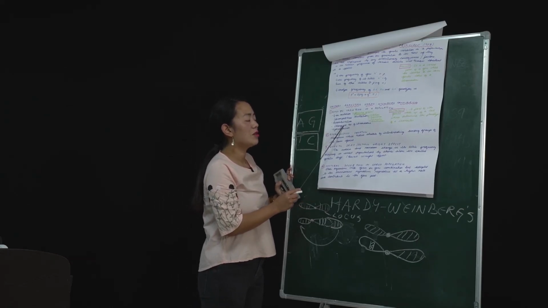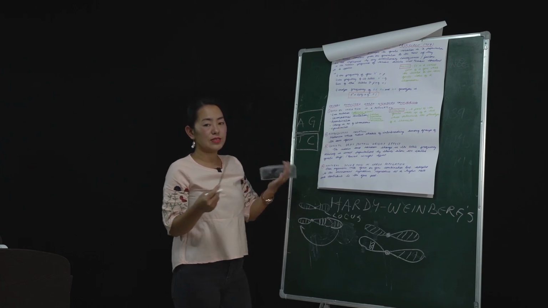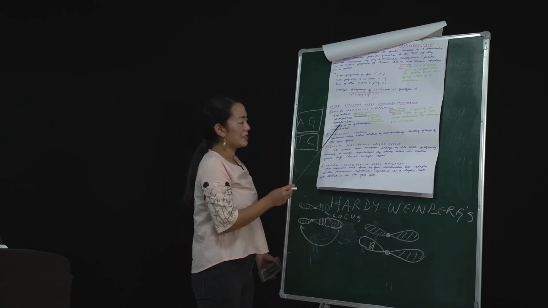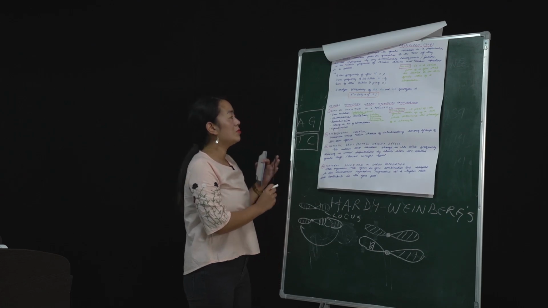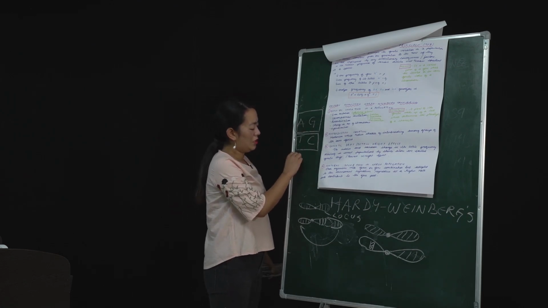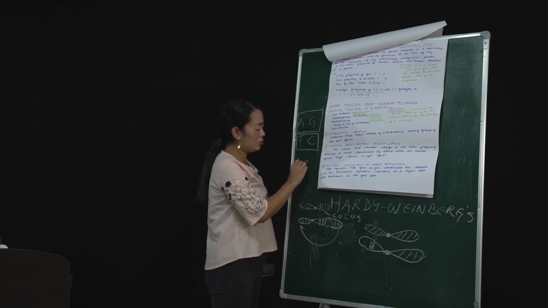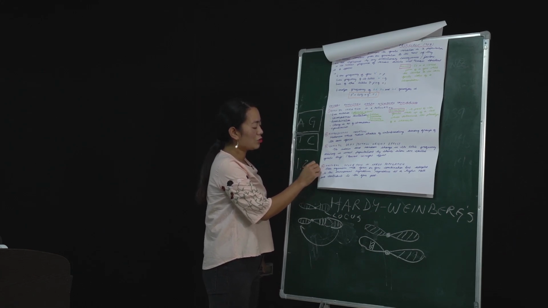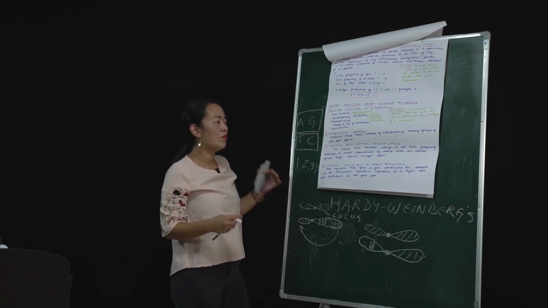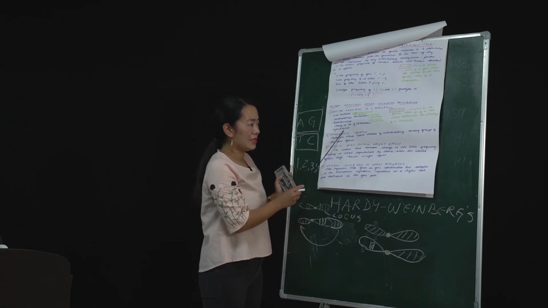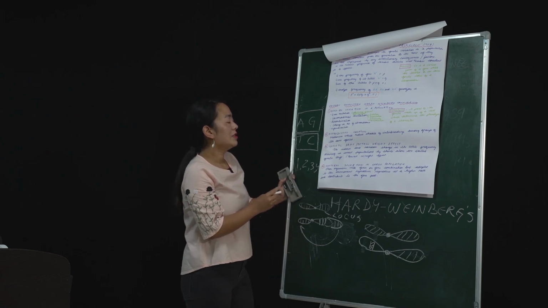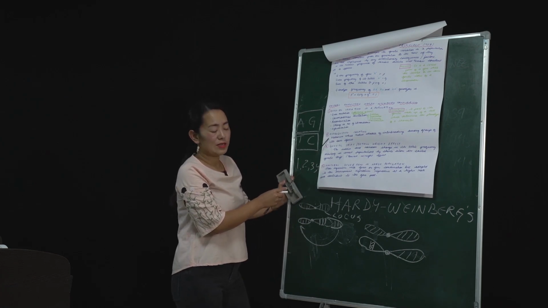The next one is recombination. Recombination means obviously the combination of the genes. The next one is change in chromosome number. The chromosome number may be 1, it may be 2, 3 or 4. So if there is a change in the chromosome number, obviously there will be a change in Hardy-Weinberg equilibrium. That is what it is saying. Remember that. The next factor is reproductive isolation.